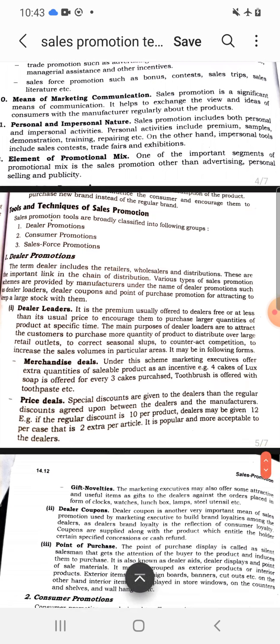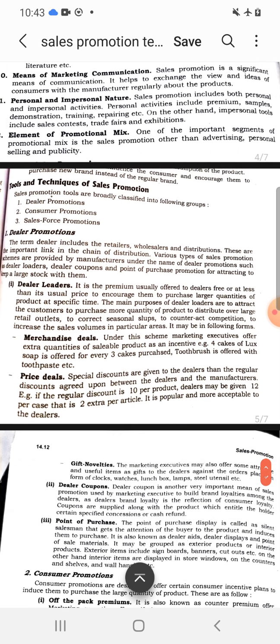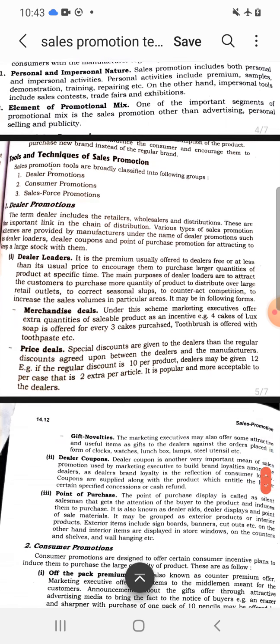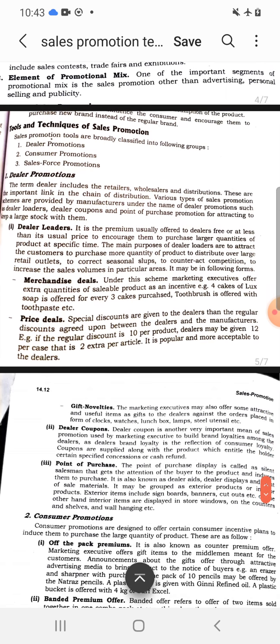Last is, it is one of the elements of the promotional mix. Yes, it is one of the elements of the promotion mix, such as other mix like advertisement, personal selling, publicity and public relations. Now we'll move to the tools and techniques of sales promotion.